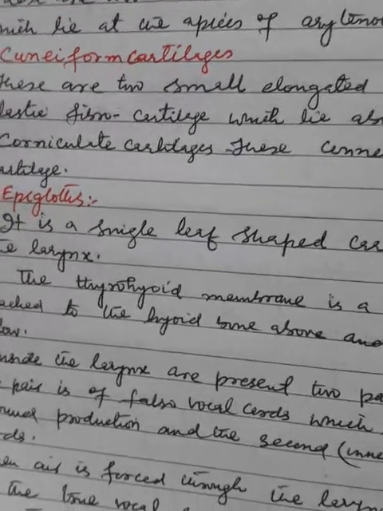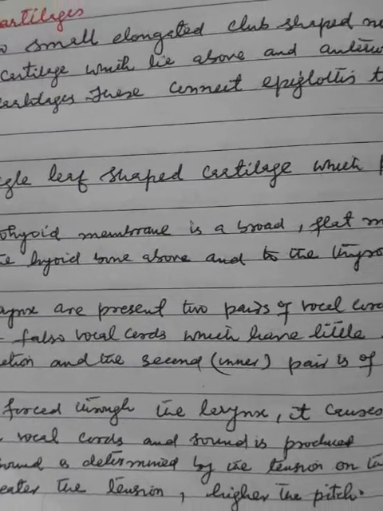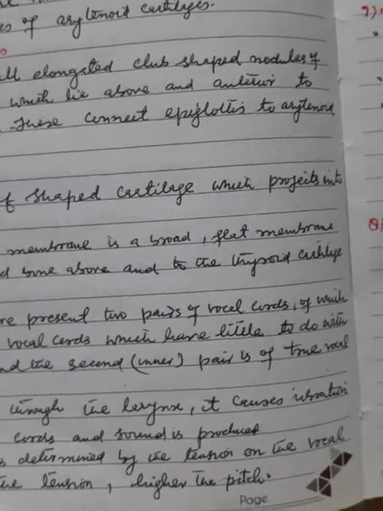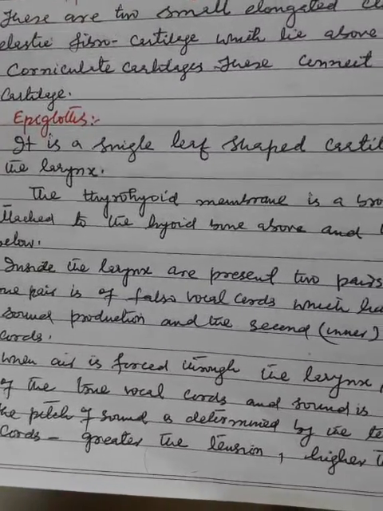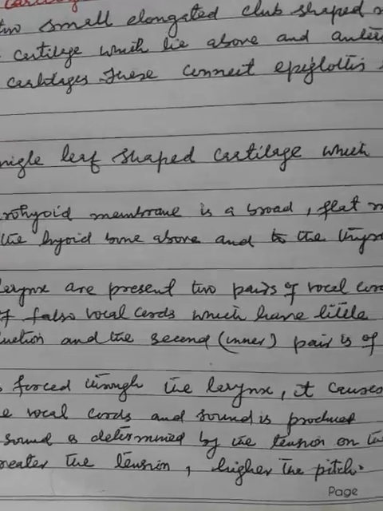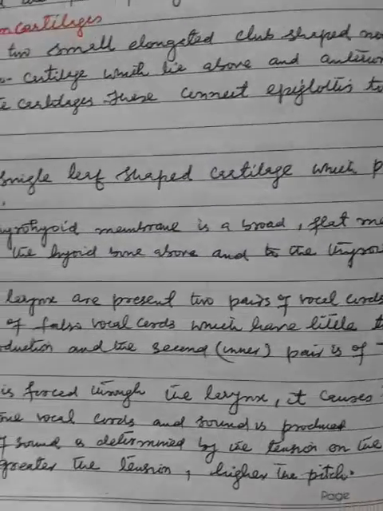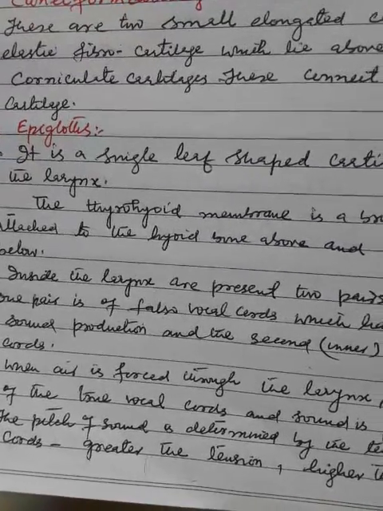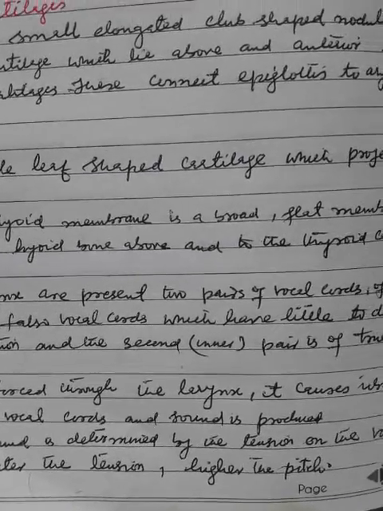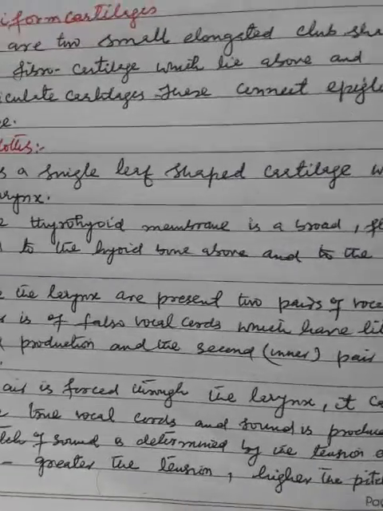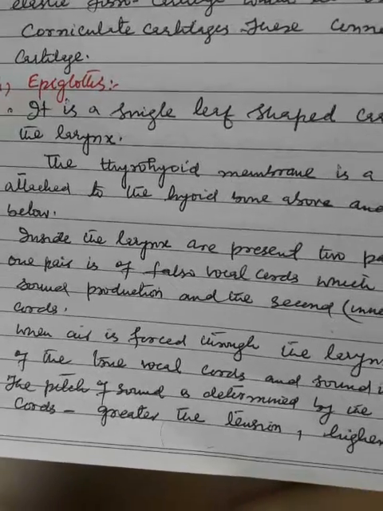Inside the larynx are two pairs of vocal cords, of which one pair is the false vocal cords, which have little to do with sound production, and the second, the inner pair, is the true vocal cords.